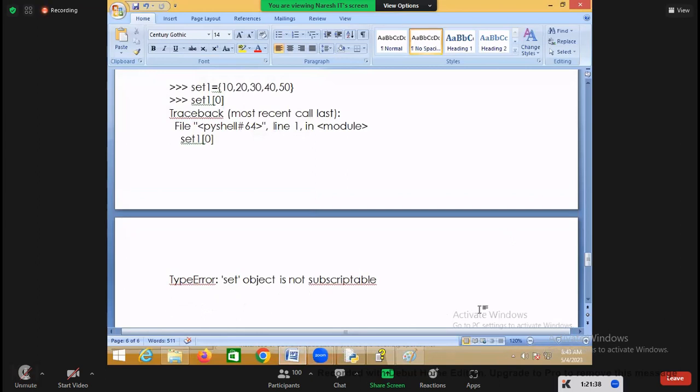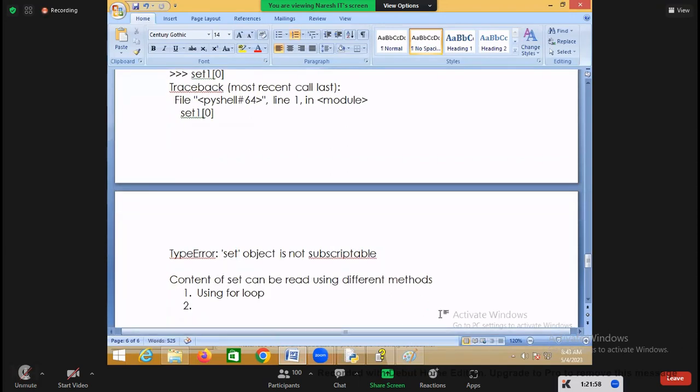For non-index based collections, the content of a set can be read using different approaches. The first one is using a for loop. The second one is using an iterator.